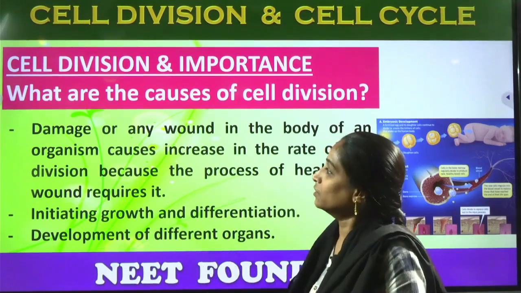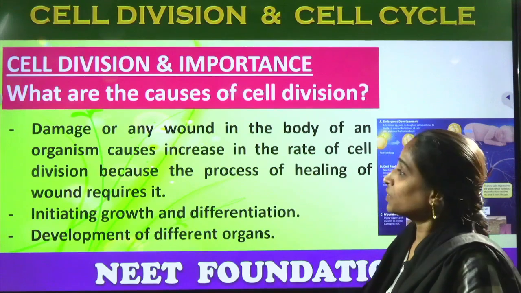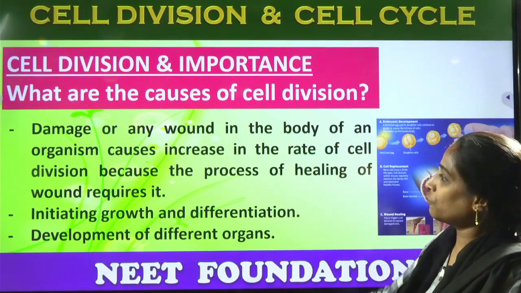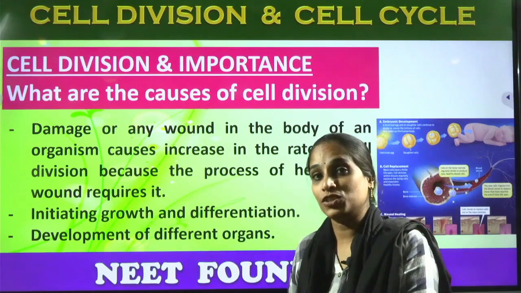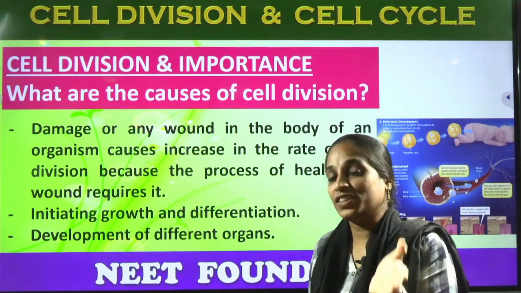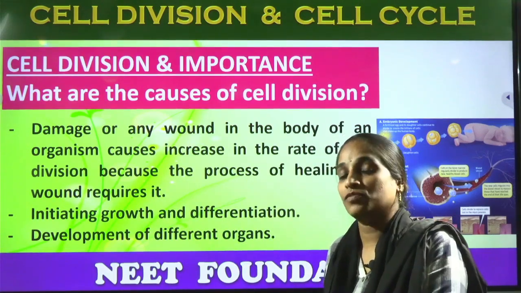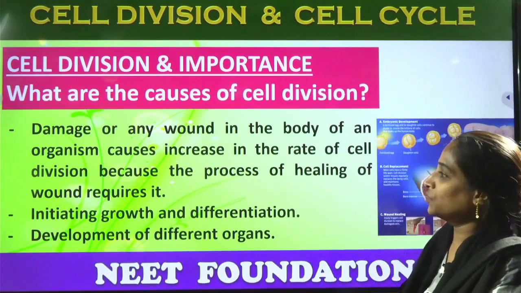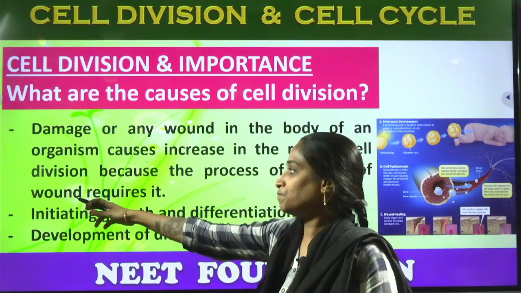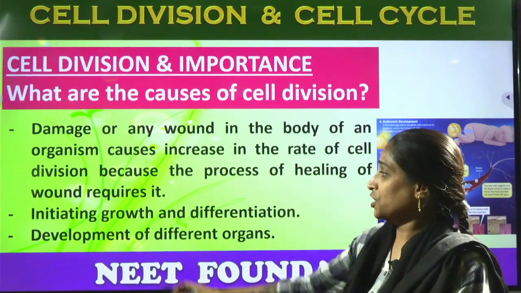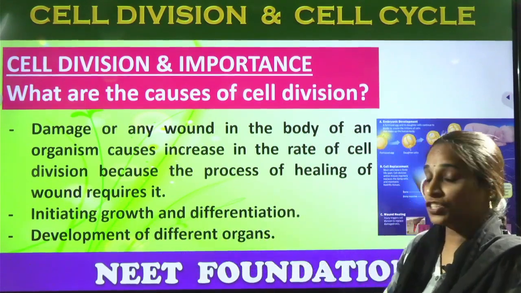So that is by the cell division process. Okay, and damage or any wound in the body of an organism increases the rate of cell division. So when does it occur? When there is damage to the cells or to any organ, we can observe an increasing rate of cell division after the wound forms, initiating growth and differentiation.